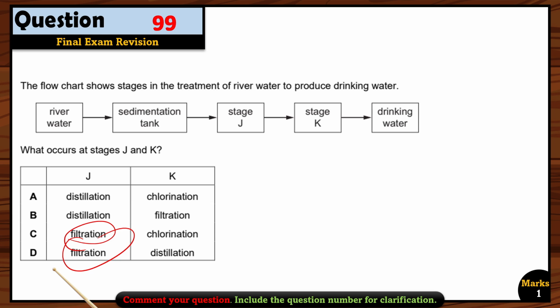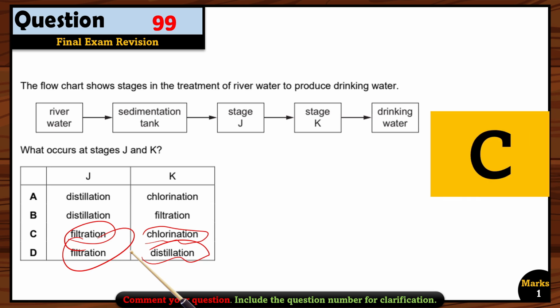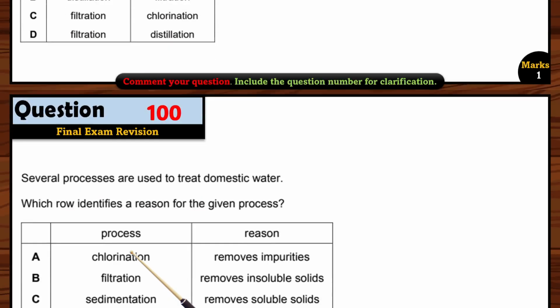After filtration, usually the carbon is used to remove the smell. But here the carbon option is not given. We are only given the chlorination or distillation. So chlorination is the last step in which we use chlorine to kill the bacteria or any microbes. So option C is the right option over here. That is filtration and chlorination.